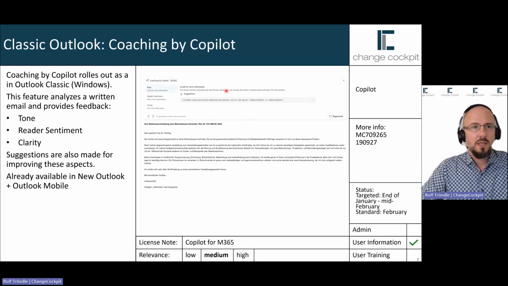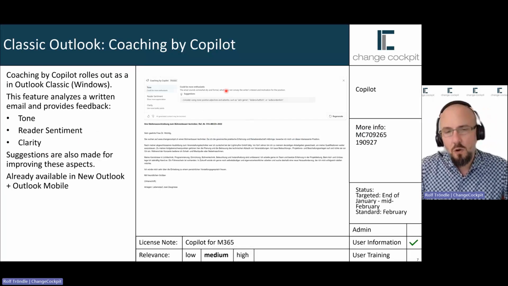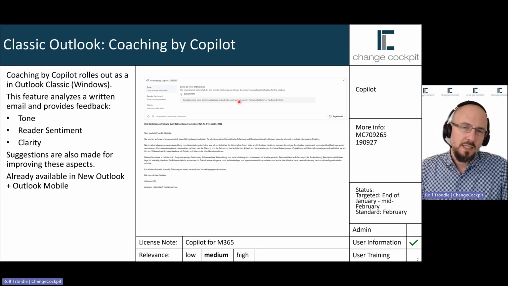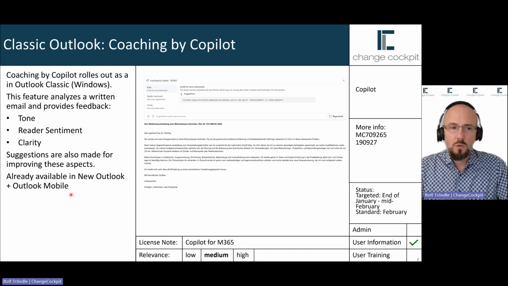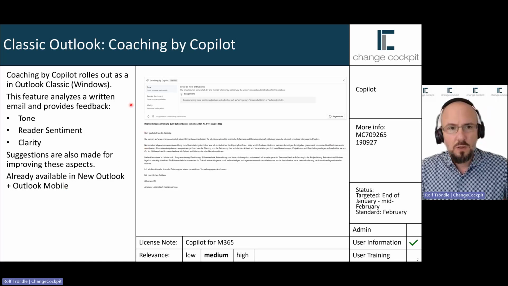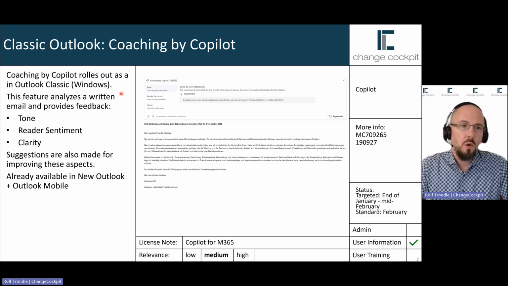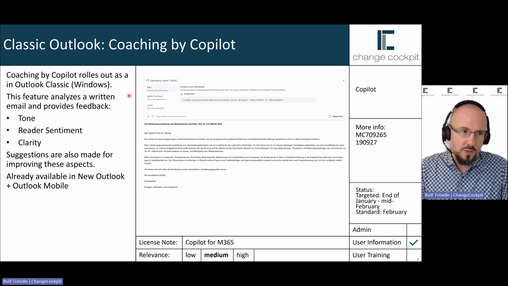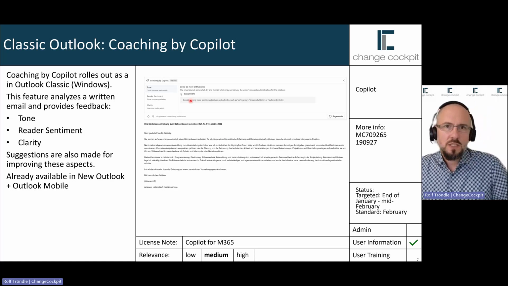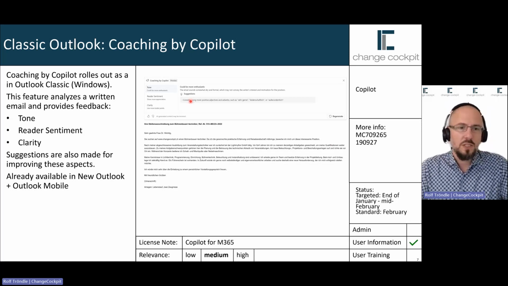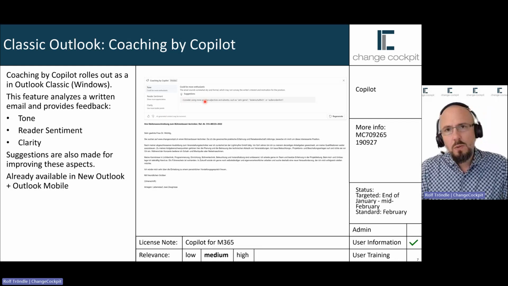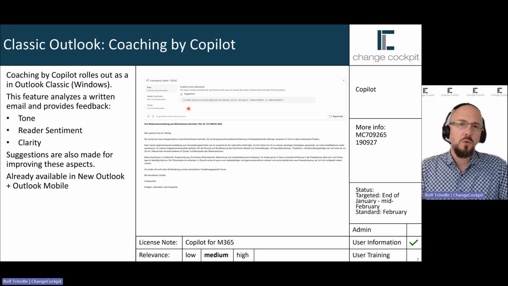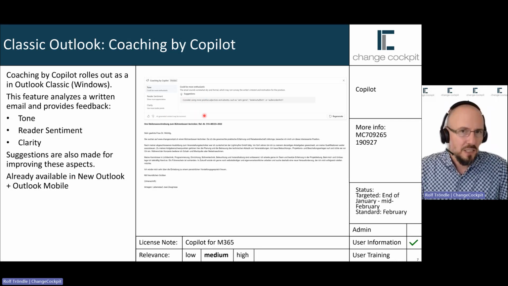Classic Outlook, get coaching by Copilot. Coaching by Copilot is a feature which is already available in the new Outlook and Outlook Mobile. It will also now be rolled out to Outlook Classic on Windows. So what's this feature about? If you didn't try it yet in the other Outlook experiences, coaching by Copilot helps you write better emails, or at least it should.